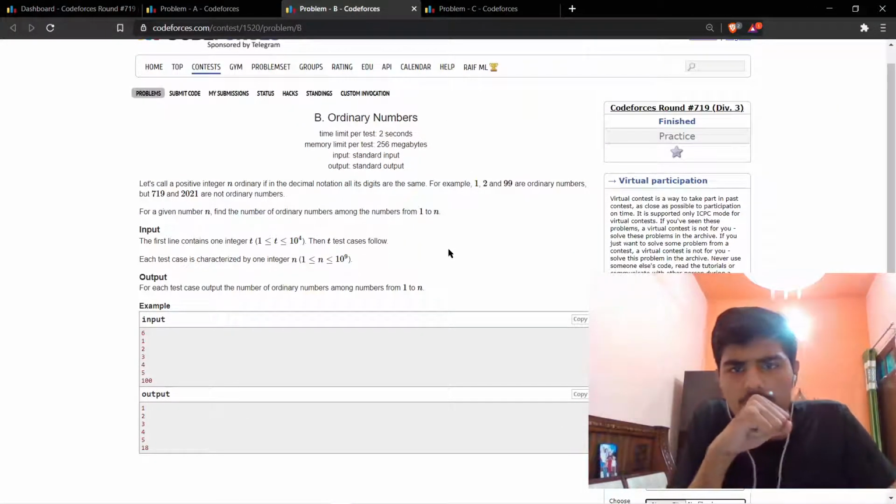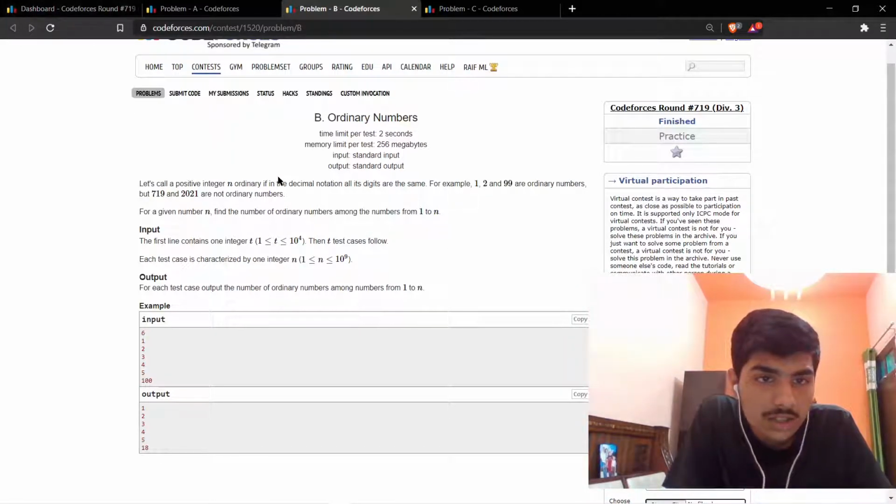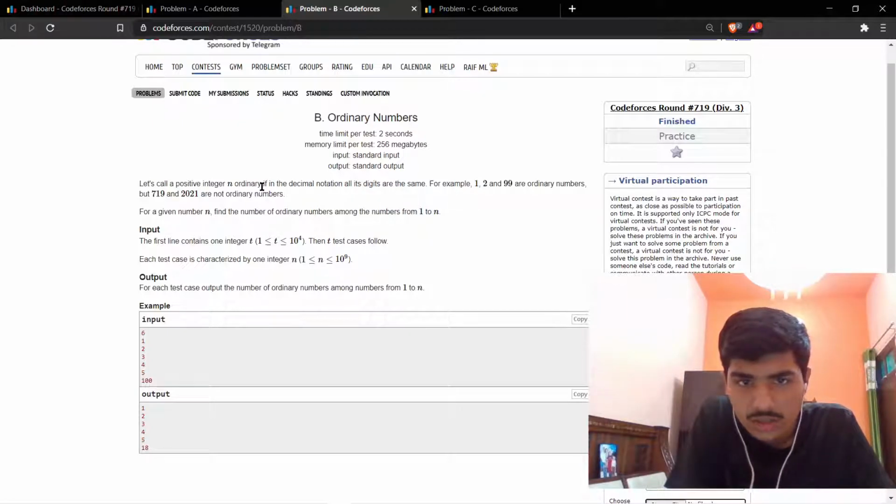Okay, so in problem B we are given a positive integer n. It is called ordinary if in the decimal notation all the digits are the same.